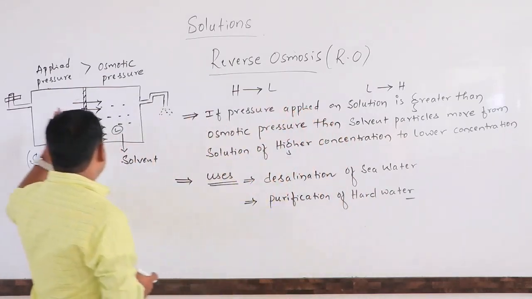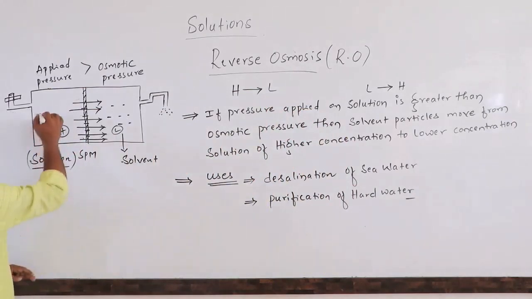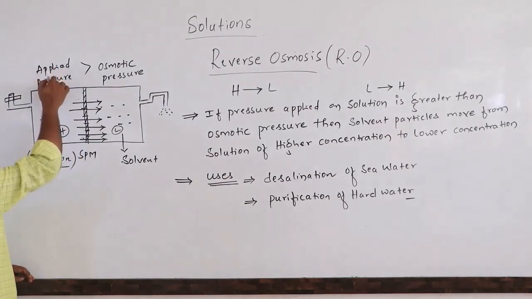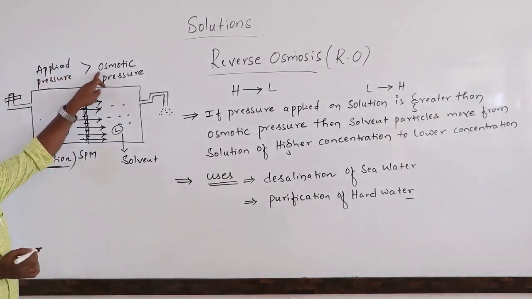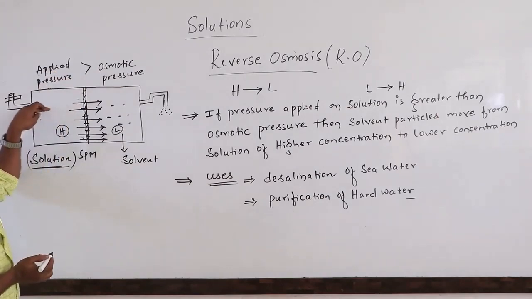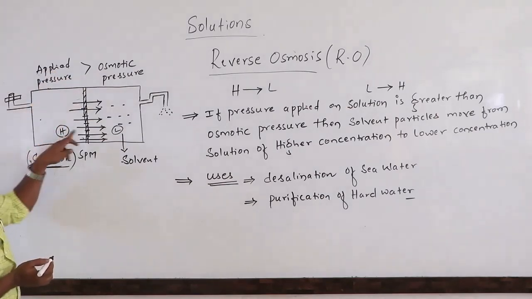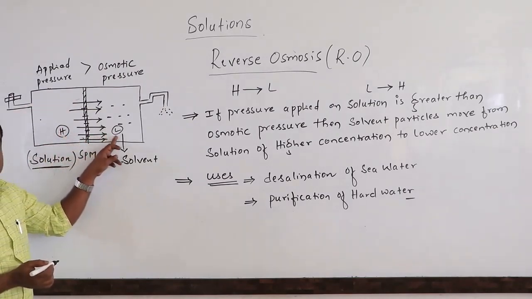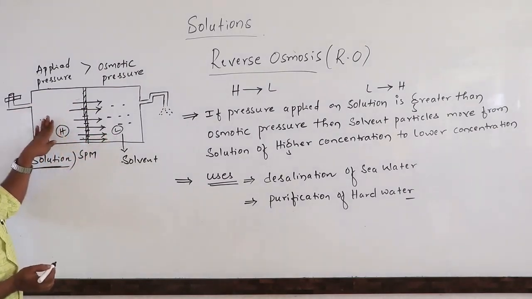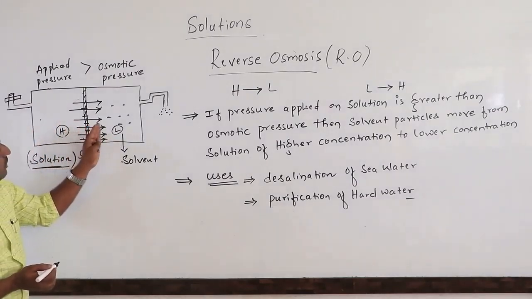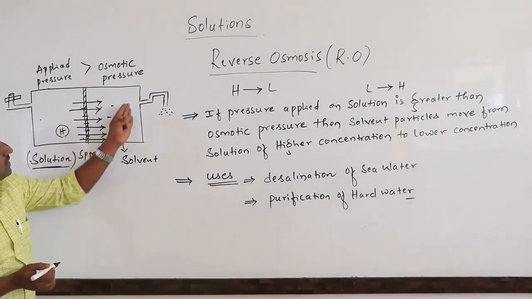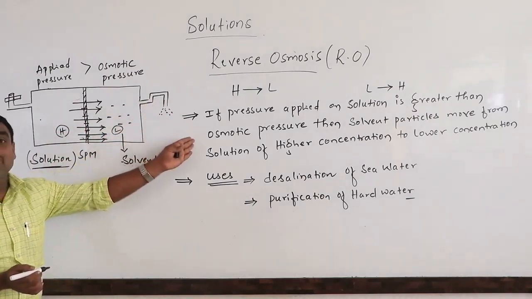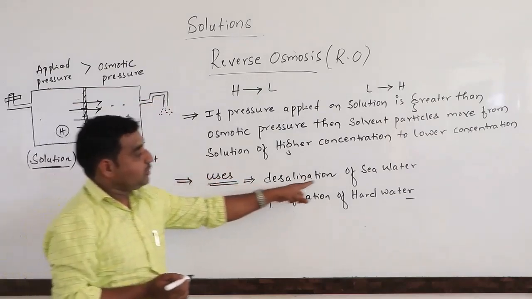Here we have taken a solution having salt, that is seawater. When we apply more pressure than the osmotic pressure, only the solvent particles will move from the higher concentration to the lower concentration. Only the water molecules will move through the semi-permeable membrane. Solute particles remain in this compartment only. Those water molecules can be separated and used for drinking purposes. That is the desalination of seawater.